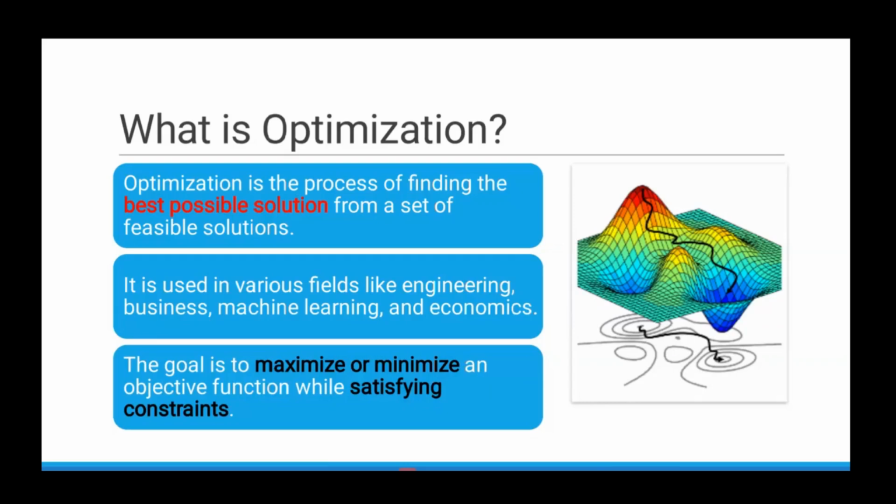In this video, we shall see about optimization. Optimization is present in all walks of life. Optimization is the process of finding the best solution from a set of feasible solutions. It is used in many fields like engineering, business, machine learning, economics, etc. The goal of an optimization is to maximize or minimize an objective function while satisfying constraints.